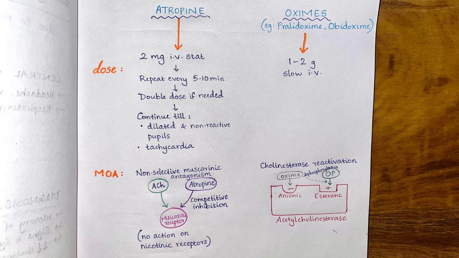The mechanism of action of oximes is cholinesterase reactivation. Acetylcholinesterase has two sites, an anionic site and an esteratic site. Organophosphate binds to the esteratic site, while the oxime binds to the anionic site. Organophosphorus compound phosphorylates the esteratic site, thereby deactivating the enzyme, while the oxime performs dephosphorylation, thereby activating the enzyme.